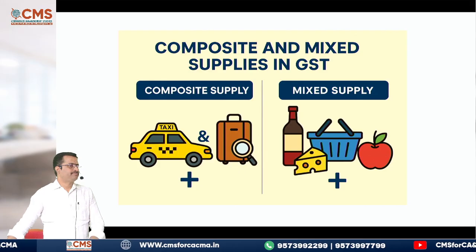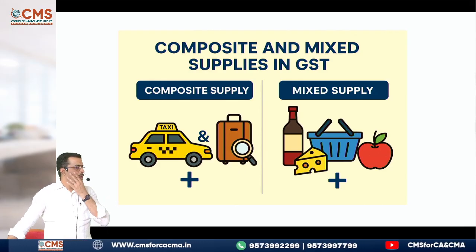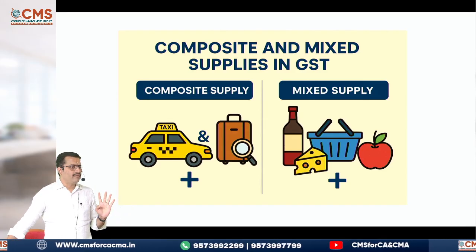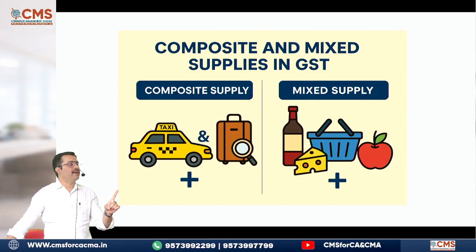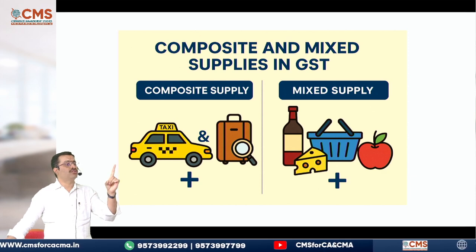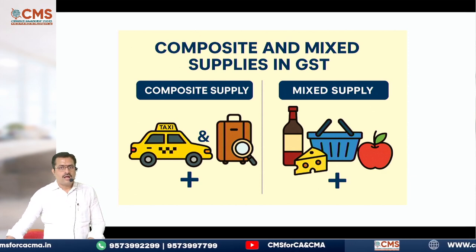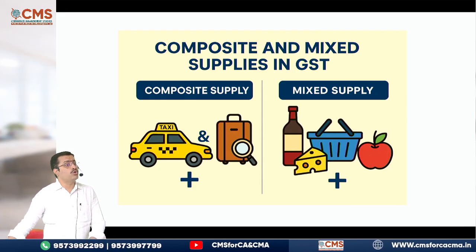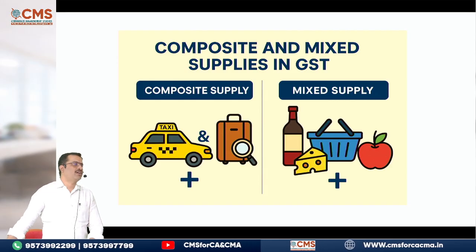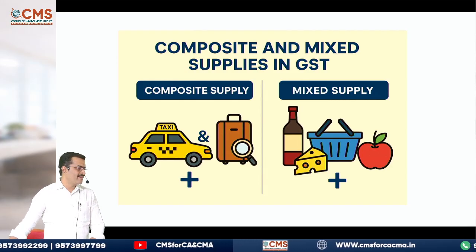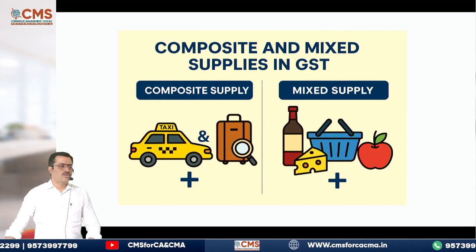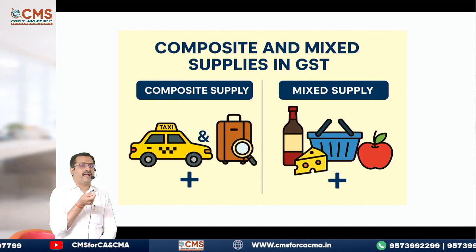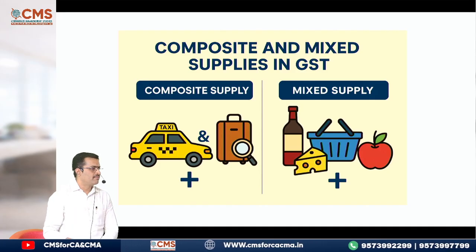Listen carefully. This buy one get one free, or buy toothpaste get one soap free, etc., it all depends on how the products are being sold. Whether they are naturally bundled or forcefully brought together, you have to check. Based on that only you can conclude whether it is a composite supply or mixed. So in the exams also, what they will ask you is, how will you identify whether it is a composite or a mixed supply? Simple.